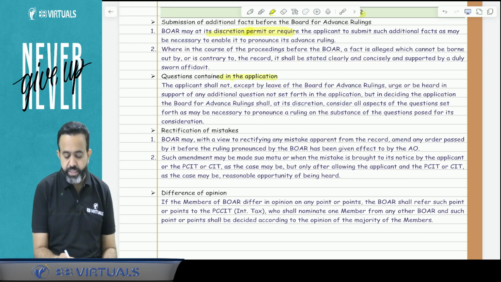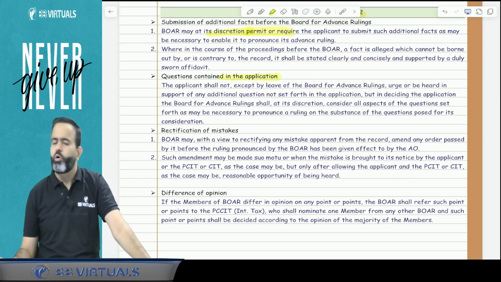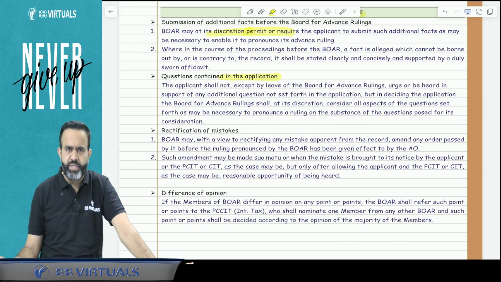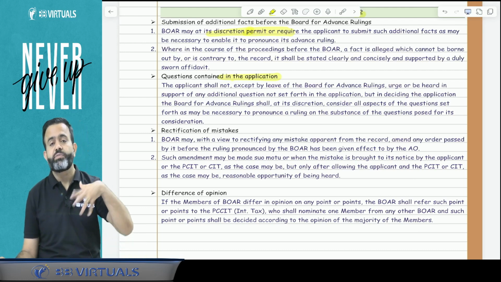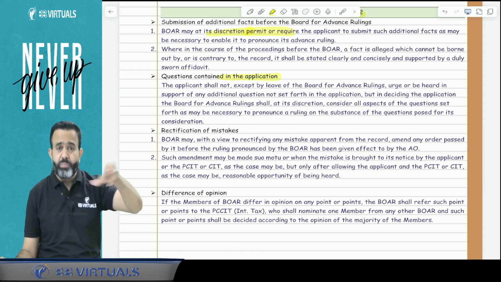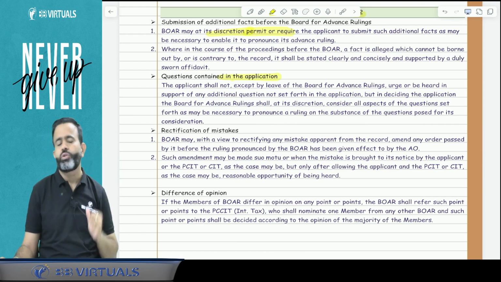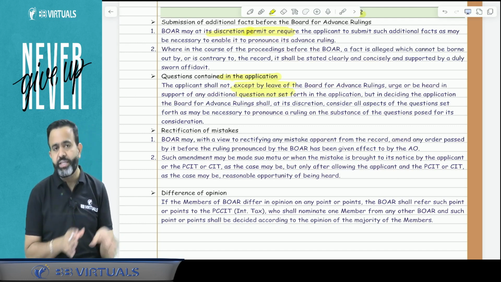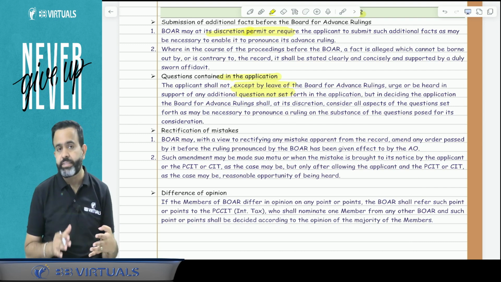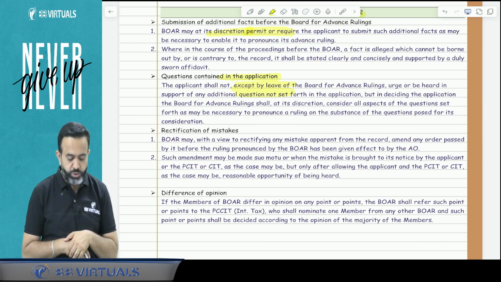Next is a question contained in the application. Suppose you already put one question in the application, but after some time, if you want to ask a further question during the proceeding, can you put another question or not? The answer is yes. But there is also a discretionary power. If they think it is necessary, then they will consider the additional question also.